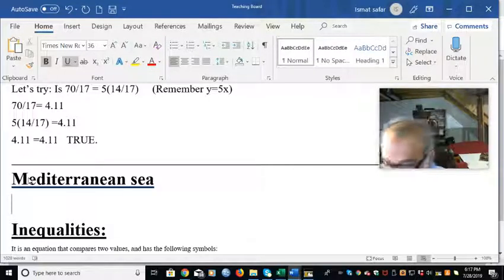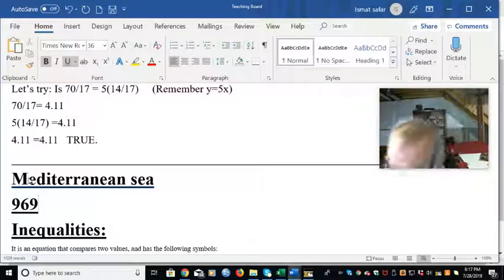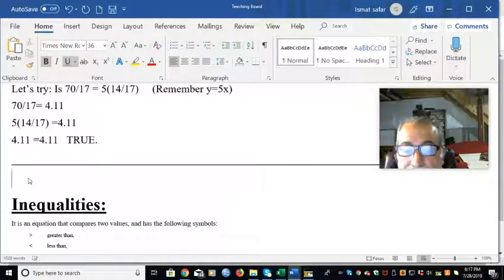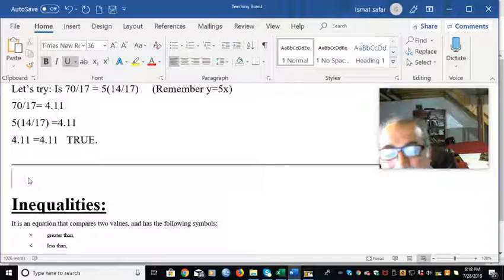The Mediterranean Sea is 969,116. Beautiful beaches. Now the next video's question is, what comes after the Mediterranean Sea? What is the sea after the Mediterranean Sea in size in the world?